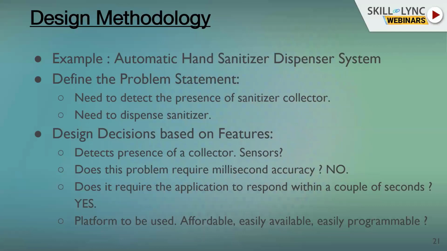So you have to figure out, here's where your technical part and the actual product development part sort of merge. You have to figure out whether the platform that you're using is affordable to you. Will you be able to price your product after you buy this platform and work on it? Will you be able to price it in a way that is affordable for the user also? How easily is this platform available?